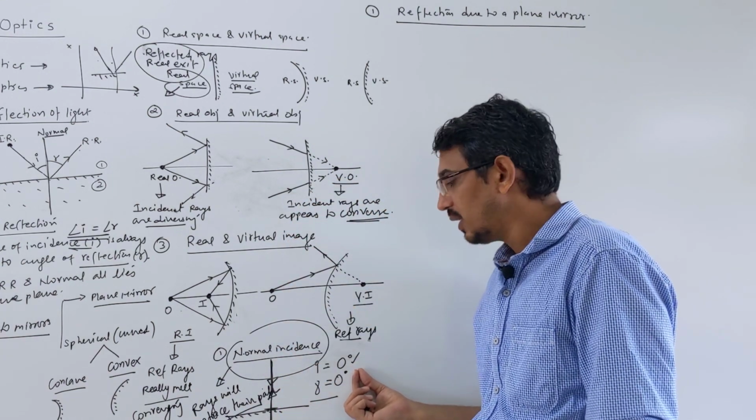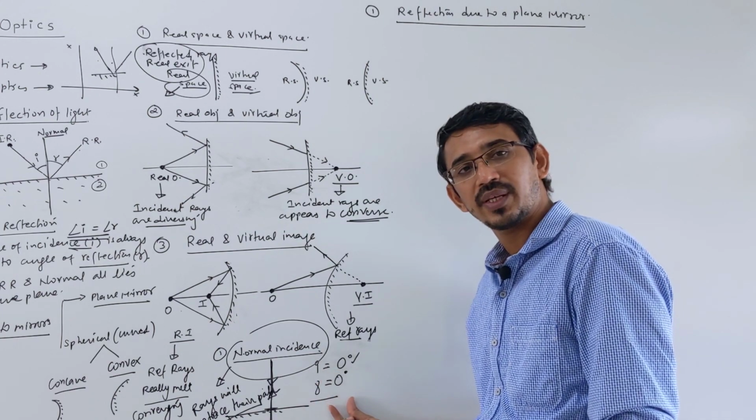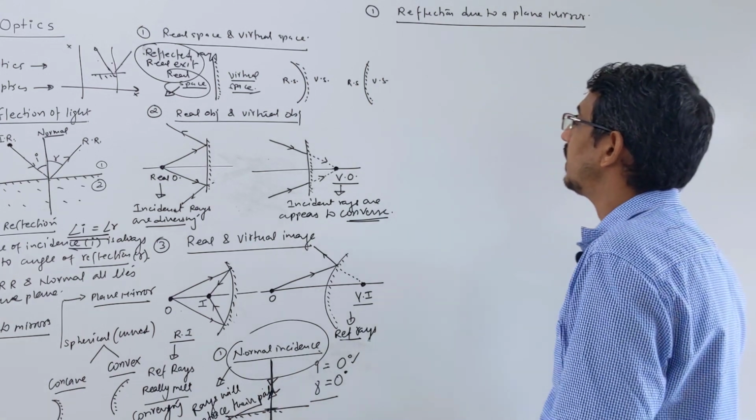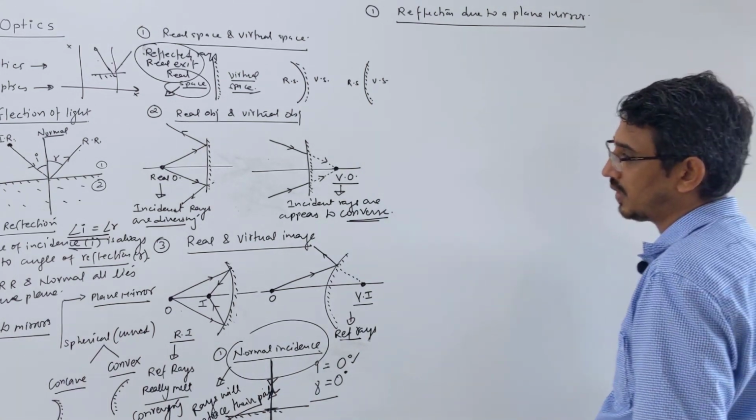In normal incidence, the rays retrace their path: hitting perpendicular to the mirror, the angle of incidence is 0 degree and the angle of reflection is also 0 degree. This is called normal incidence.